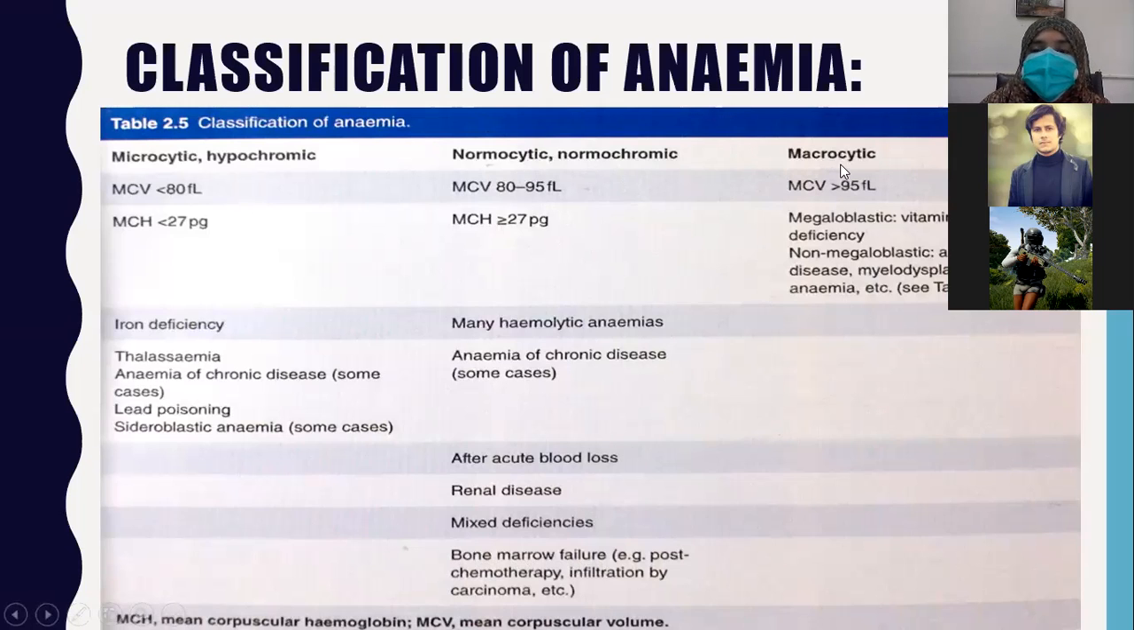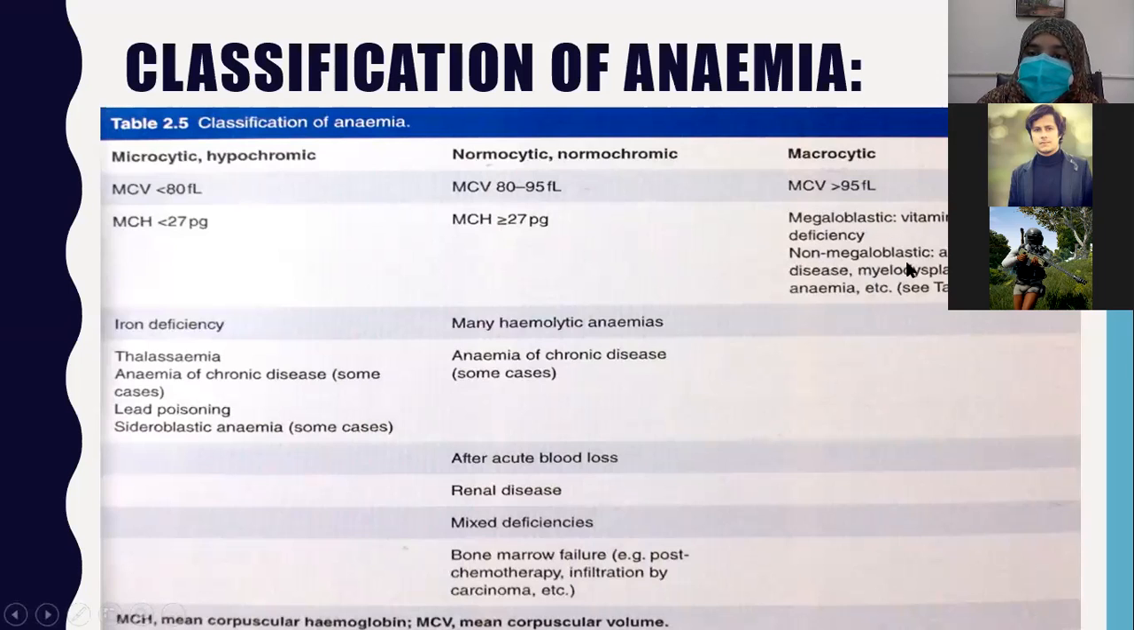So what are the differentials of macrocytic anemia? If the MCV moves above the normal range, that is the MCV is large, the cells are large, the cells are macrocytes. So if the MCV is more than 95 femtoliters, it is labeled as macrocytic anemia. The causes of macrocytic anemia are megaloblastic anemia, which is caused by vitamin B12 or folate deficiency. Megaloblastic anemia leads to macrocytes.